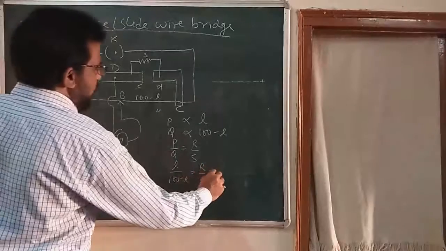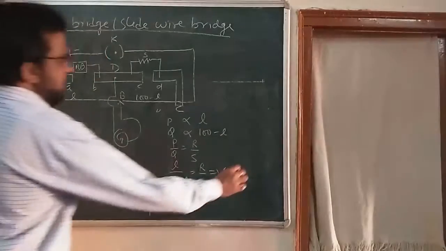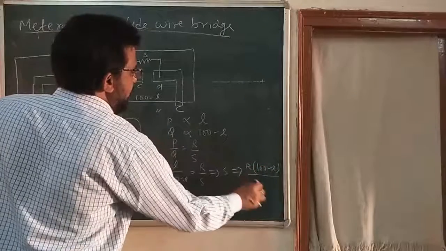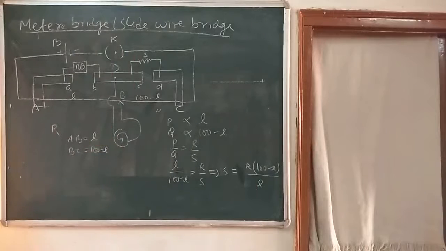So I can find out S is equal to R into 100 minus L divided by L. This is the value of unknown resistance. You can find out easily.